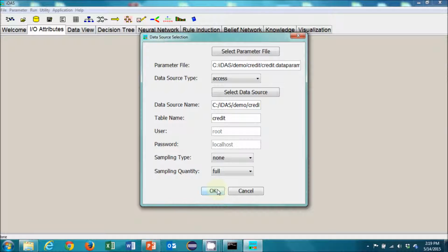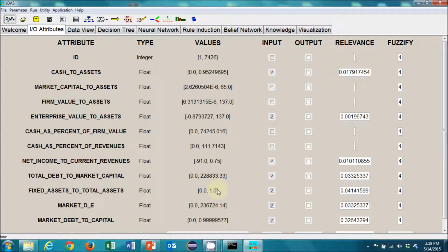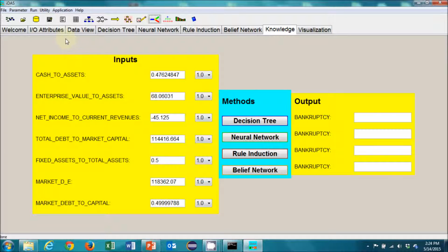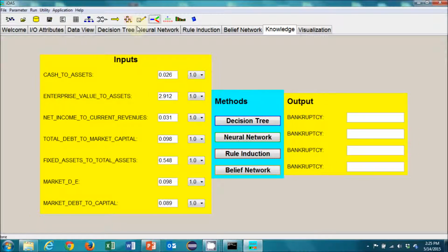Selected SEC data from 1999 and 2000 relevant to bankruptcy, such as financial ratios, has been collected from 10-K filings. I'm going to compare Walmart and Kmart in 2000, and I'm going to ask IDAS to predict how likely it is for each company to file for bankruptcy. Let's go right to the decision-making screen and run this with Walmart first.